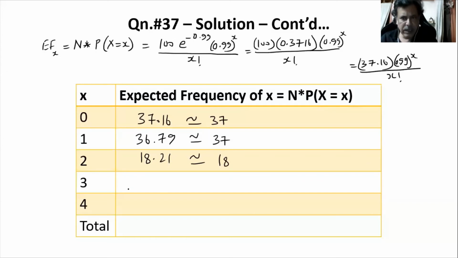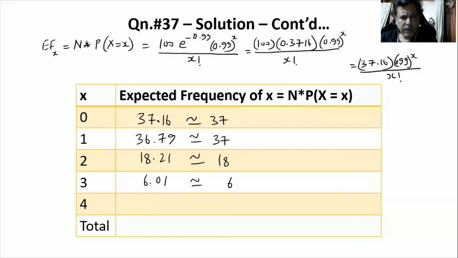Now substituting x for 3, 0.99 cube into 37.16, and then divided by 3 factorial, which is 6. This we will have 6.0009, so I will round it off, which can be approximated to 6.